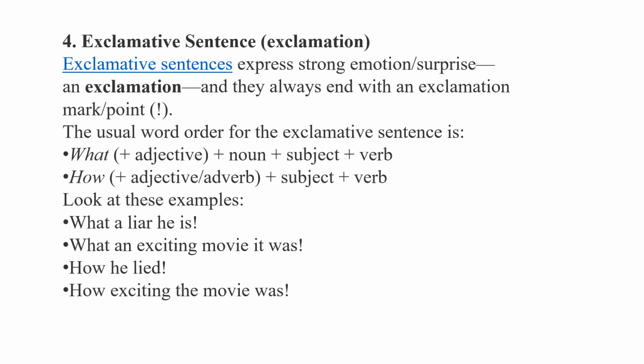Now fourth, exclamative sentence. So exclamative sentences express strong emotion or surprise, an exclamation, and they always end with an exclamation mark. Okay, let us see examples. What a liar he is. What an exciting movie it was. How he lied. How exciting the movie was. Okay, so those are the types of sentences.